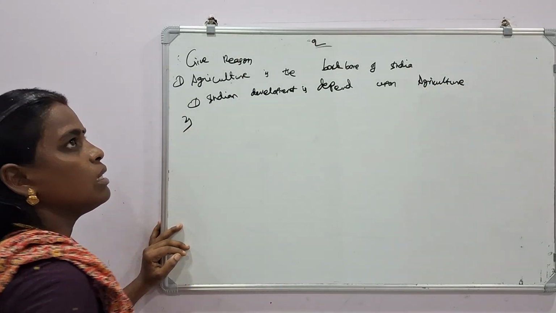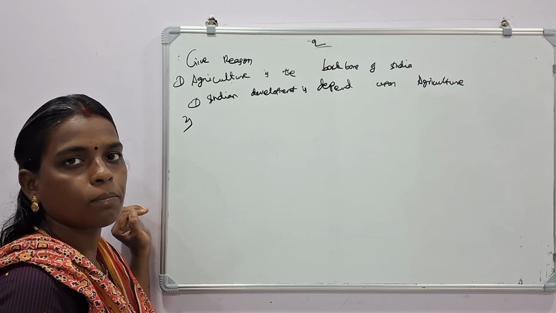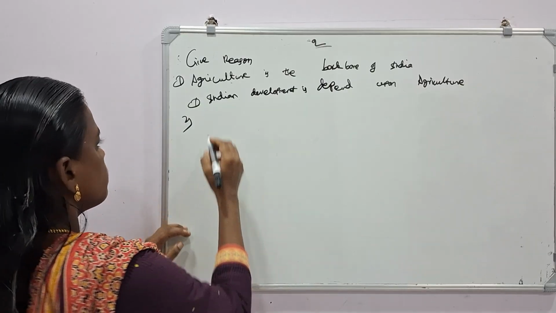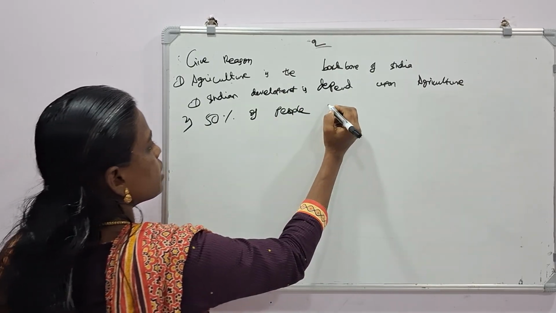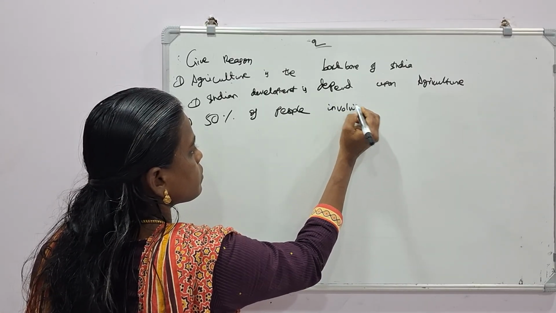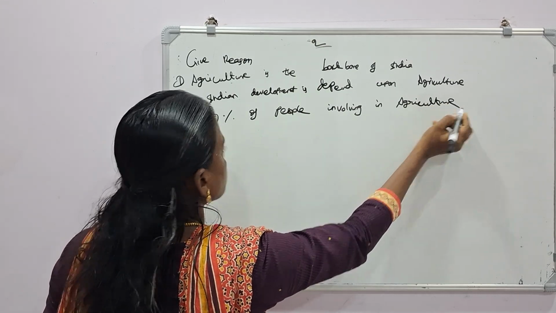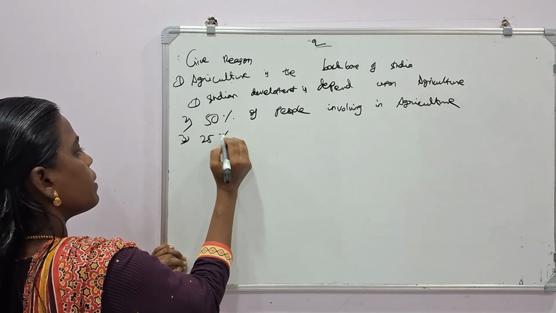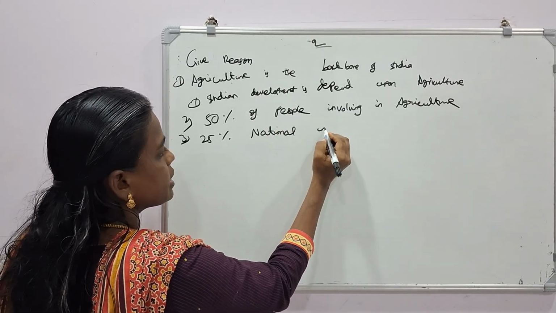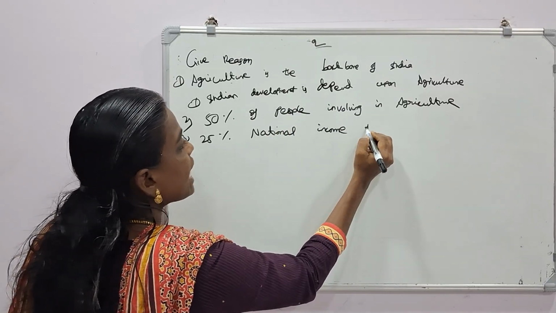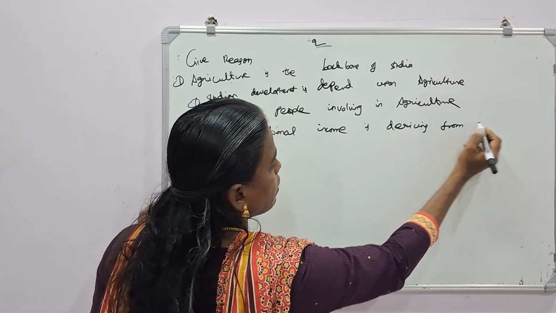Second one, 50% of people are involved in agriculture. Third one, 25% of national income is derived from agriculture.